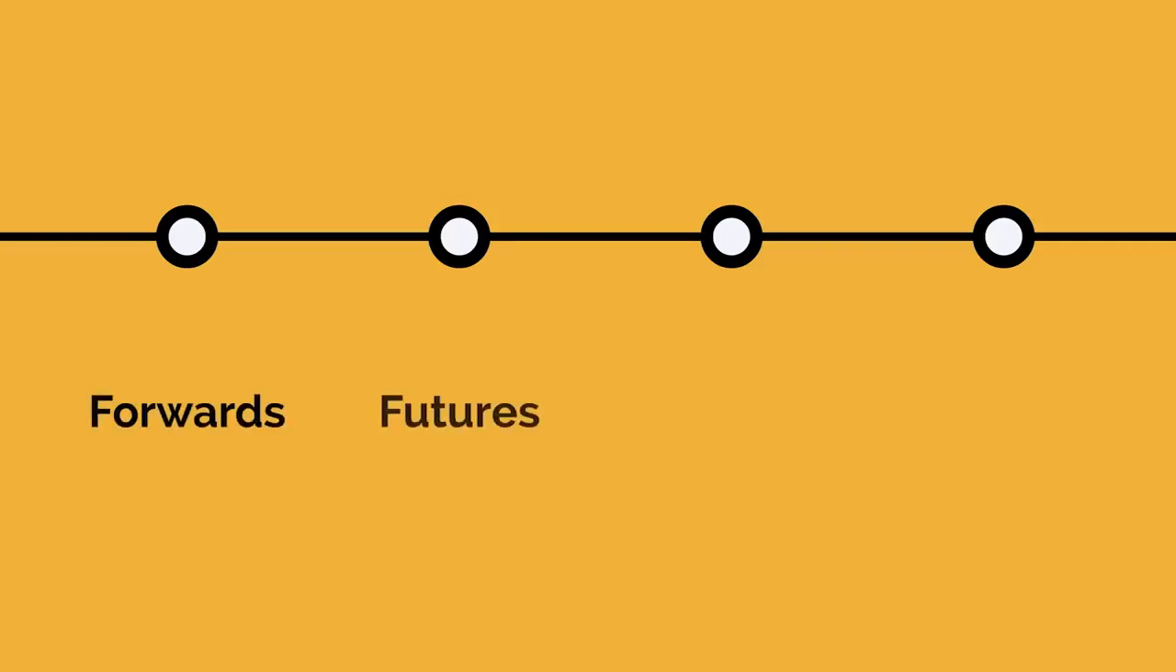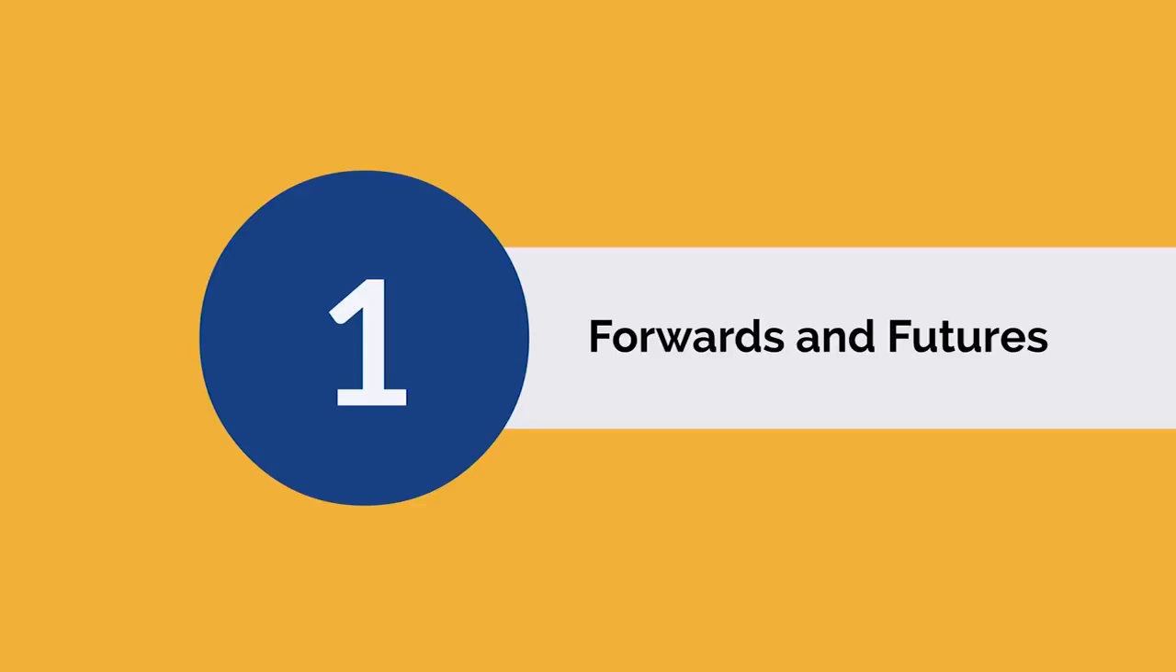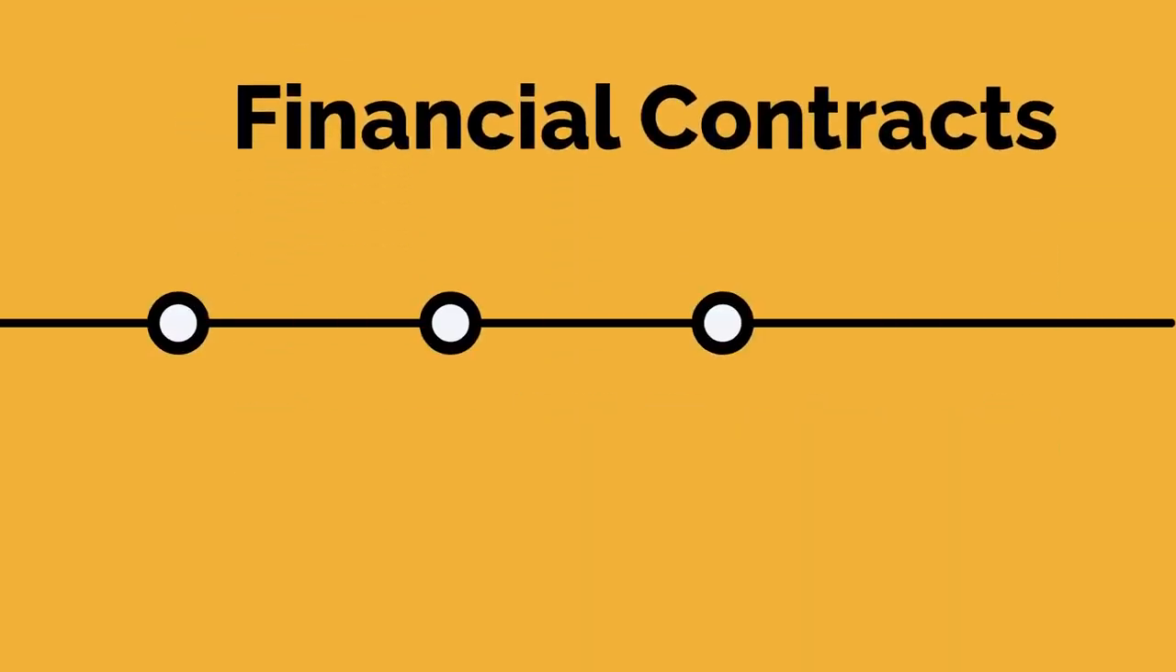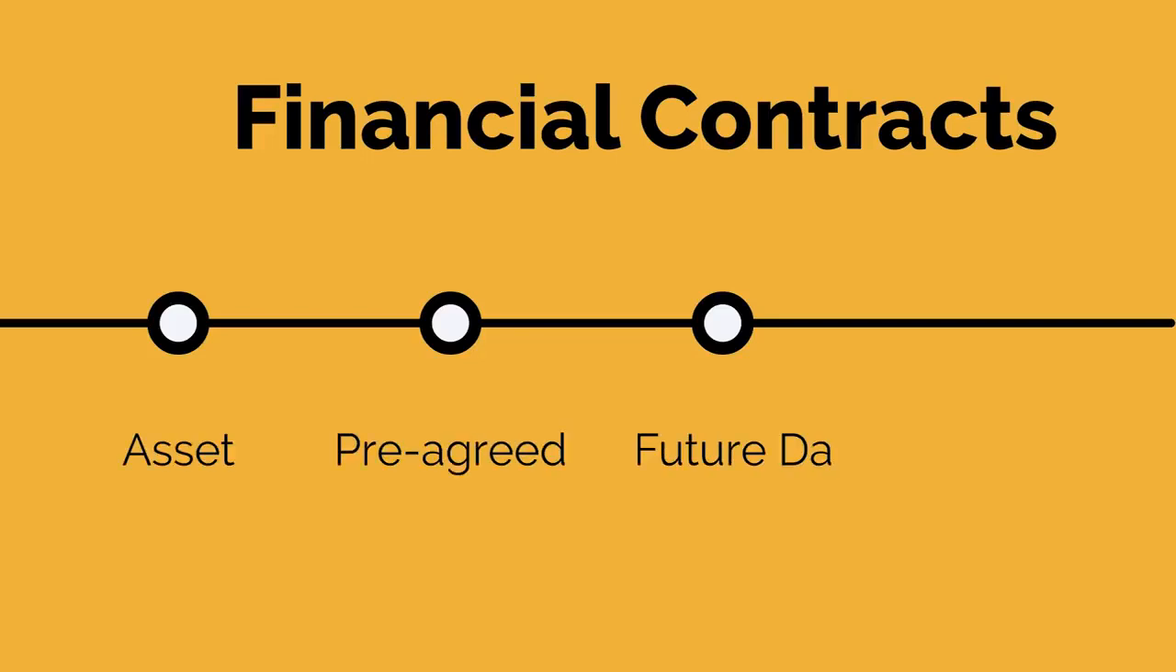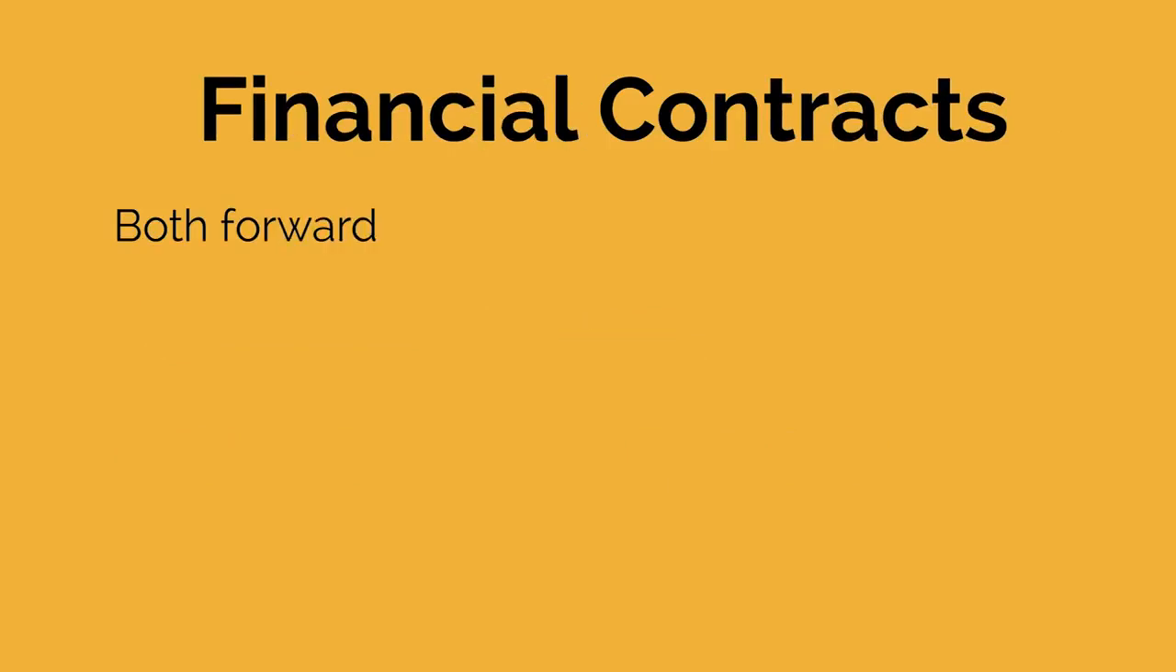Different types of derivative contracts. The 4 major types of derivative contracts are forwards, futures, options, and swaps. Let us take you through each of these types in detail. Forwards and futures. These financial contracts obligate the buyer to purchase an asset at a pre-agreed price on a specified future date. Both forward and futures are essentially the same in nature.